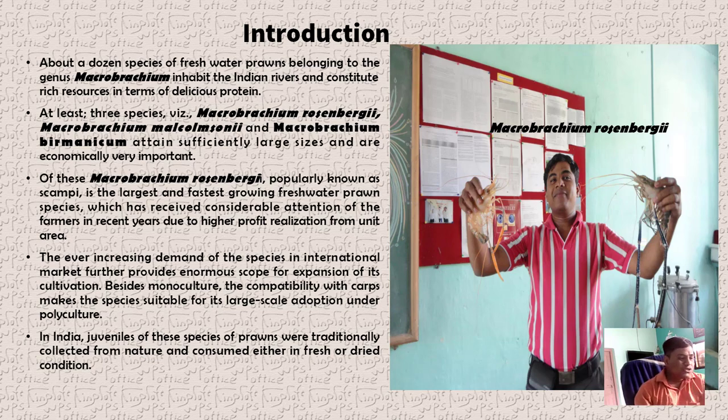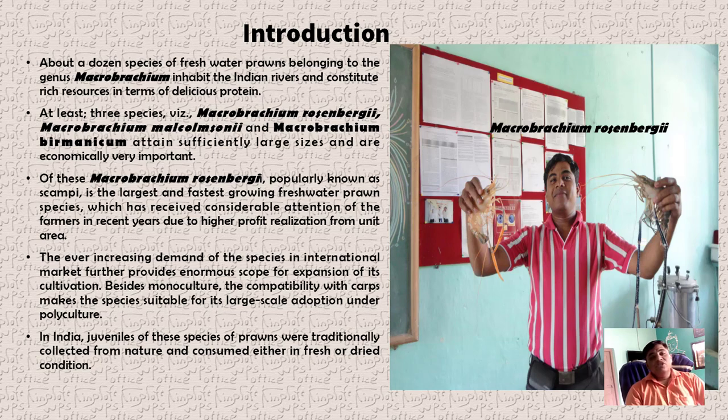Besides monoculture, the compatibility with carps makes the species suitable for large scale adoption under the polyculture system. We know monoculture and polyculture: where a single species is cultured, it is called monoculture, and where a number of species are cultured along with other species, it is called polyculture. So along with the Indian major carps, we can culture Macrobrachium rosenbergii successfully.